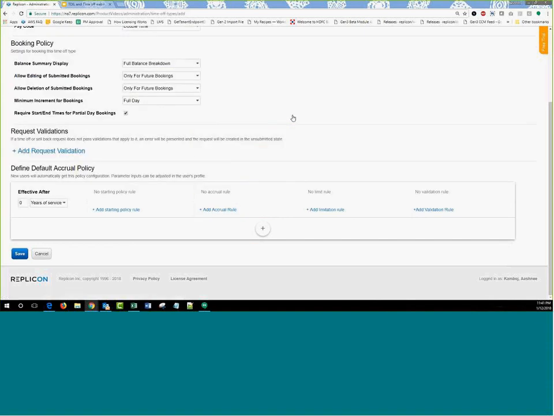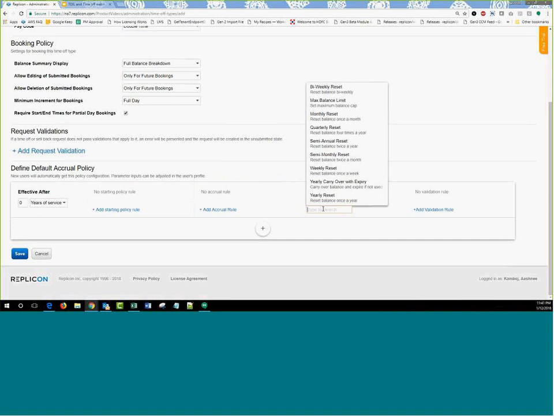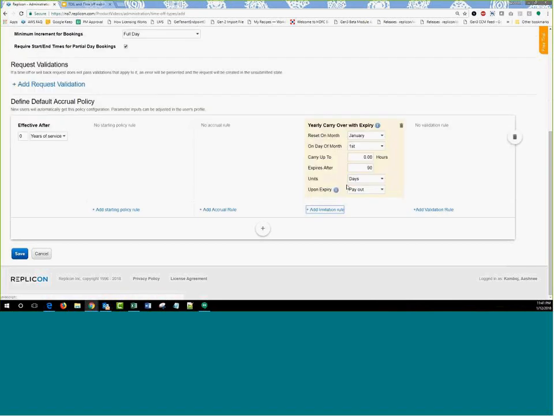Now, while we were talking about the accruals, we've also introduced something new when it comes to the limitation rules. So here you have all the resets that happen for your policy. For a new one, we've introduced this new reset rule called yearly carryover with expiry. Let me quote an example for this. Say, for example, I have to carry over a maximum of 5 days every year from my previous year, and I also accrue on January 1st about 20 days. So as of January 1, I have about 25 days, 5 carried over from the previous year and 20 that I have accrued this year.